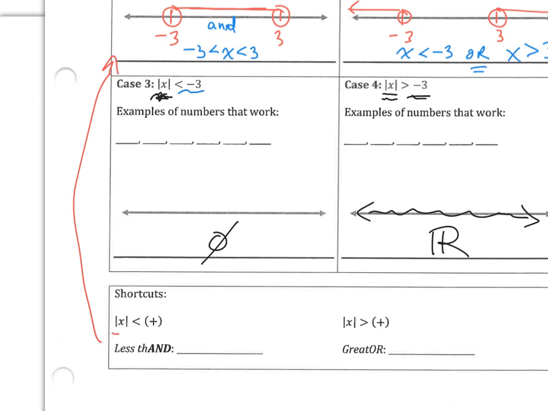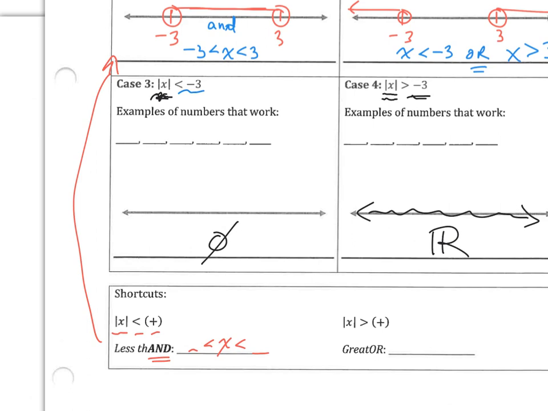Anytime you have the absolute value and it's less than a positive number, it is going to be an AND situation, okay? Which means, remember, we're going to put X in the middle, and then we're going to use less than or equal to signs. And then we'll have two numbers here and there.